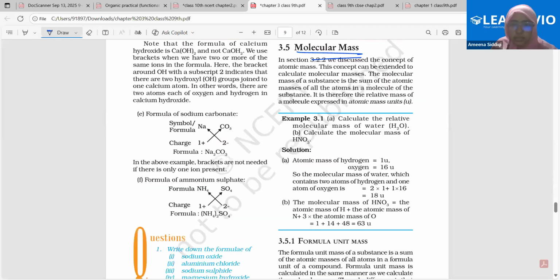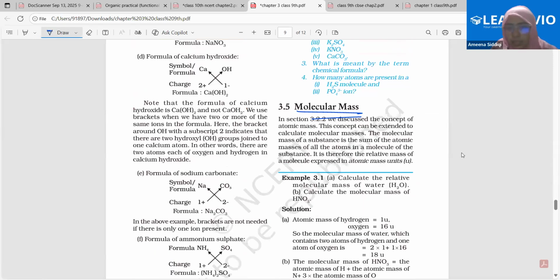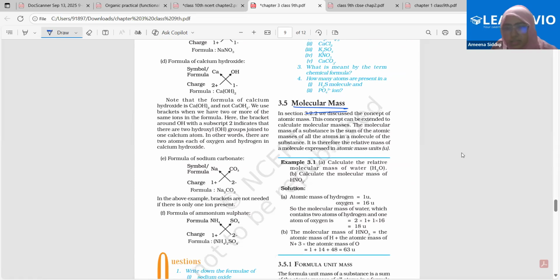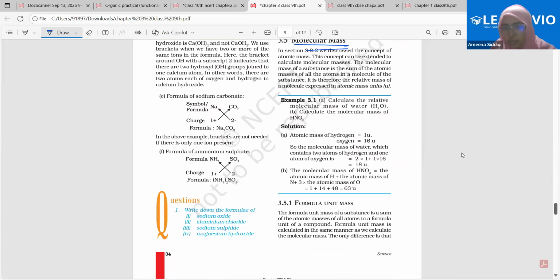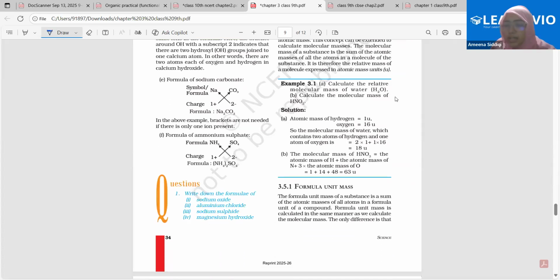So now coming to the last point here, molecular mass. See, the concept can be extended to calculate molecular mass. The molecular mass of a substance is the sum of the atomic masses of all the atoms in a molecule of the substance. What will be the unit here? Again, u. I've already discussed that.